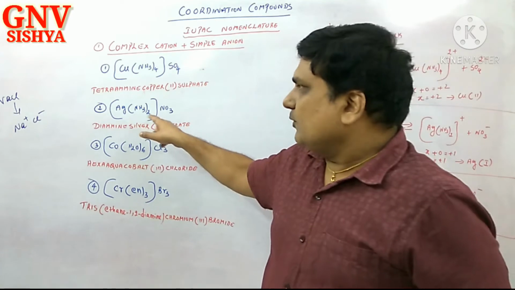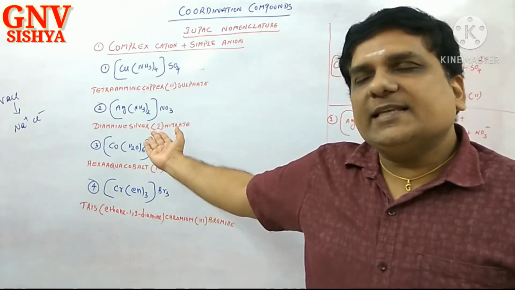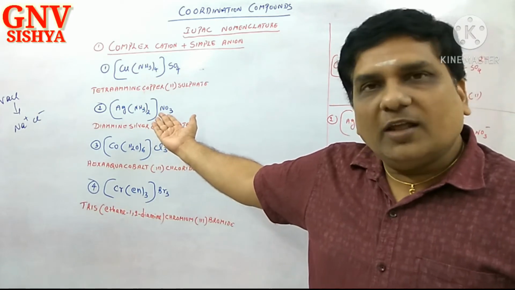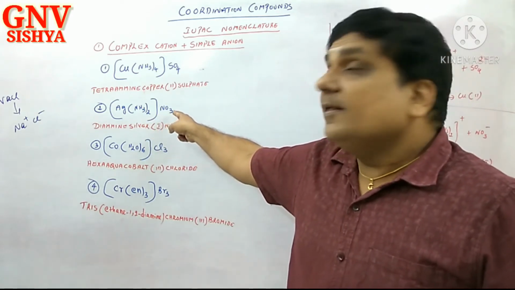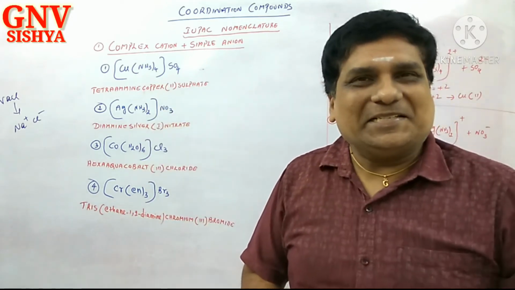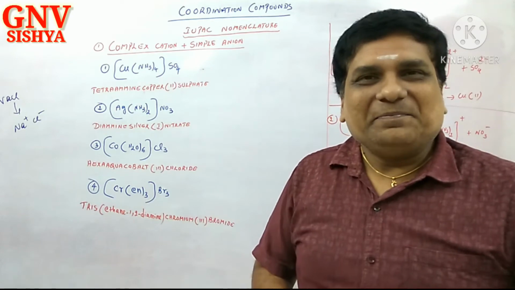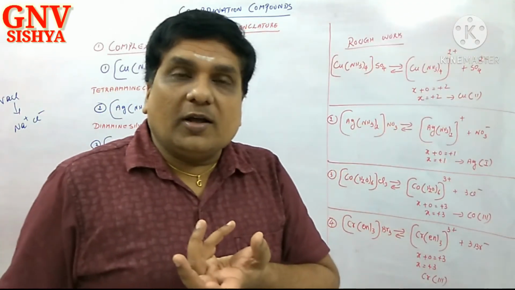Next, the second one. If you are really knowledgeable, you will say, sir, this reagent is known to all of us, because it is called Tollens reagent: [Ag(NH3)2]NO3. Do the rough work. I am doing it, and you have to cross check.